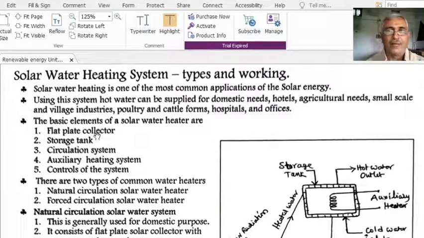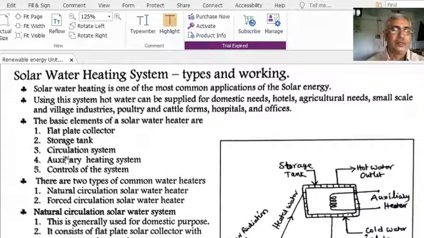A flat plate collector is made of a material which can absorb maximum heat energy from the incident solar radiation. That's why the first one is the flat plate collector. The second one is of course the storage tank. Once we get the hot water, we have to store it for some time, for usage at the time of need.